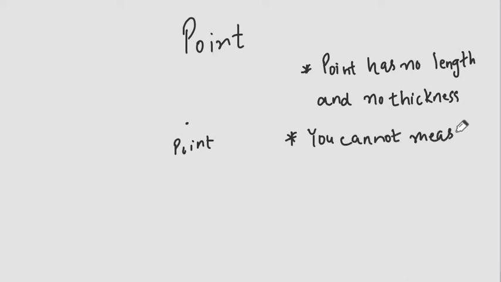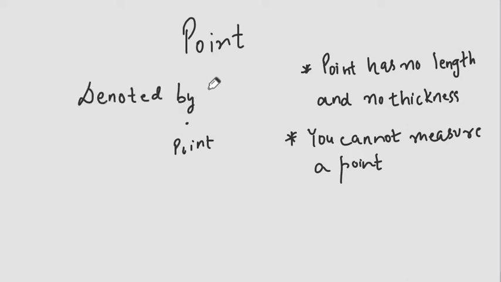It is denoted by a dot. You just put a dot on a sheet of paper, that will represent a point.